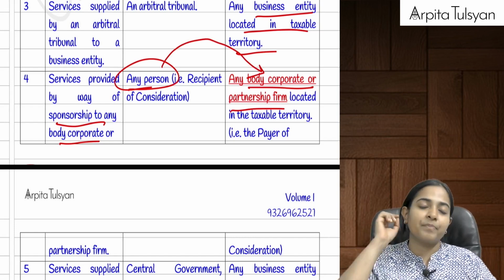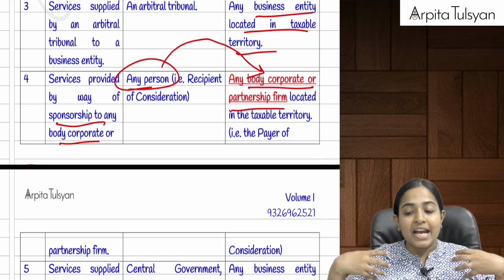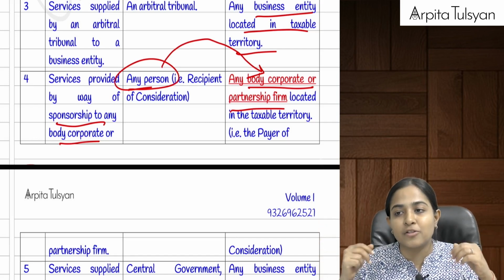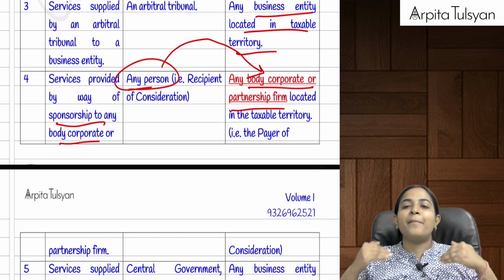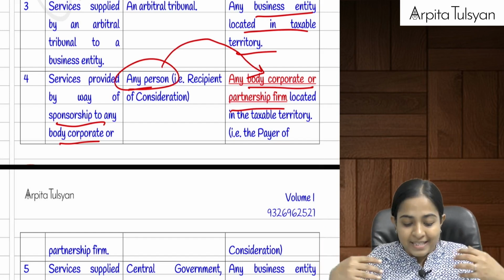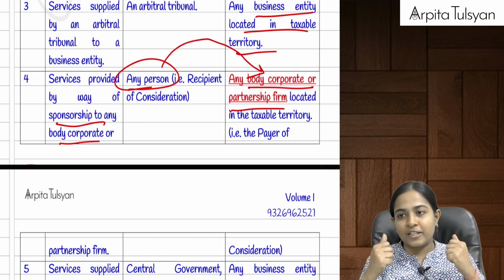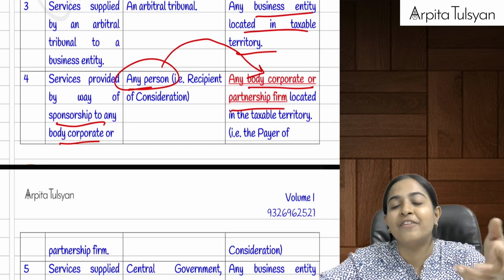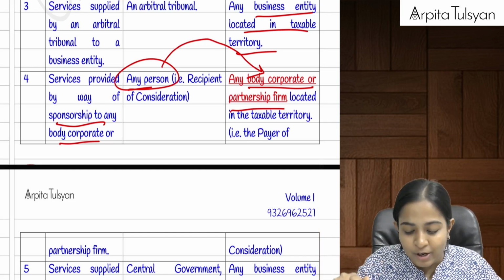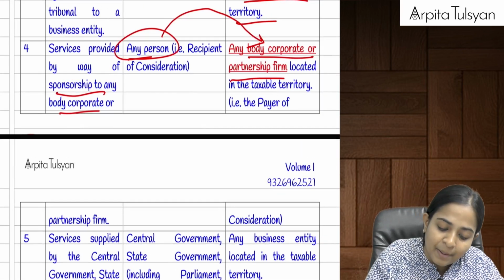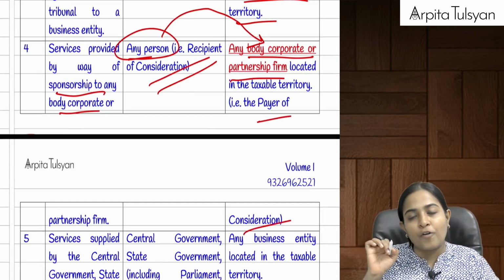Now here one thing needs to be very clearly understood: if I am providing sponsorship services to you, and you are going to pay me that sponsorship money, then I am the recipient of that consideration. I am the recipient of that sponsorship money and I am going to do the advertisement for you. I am doing it for a body corporate or a partnership firm. So I am the person who is going to receive the sponsorship money and you are the payer of that sponsorship money.